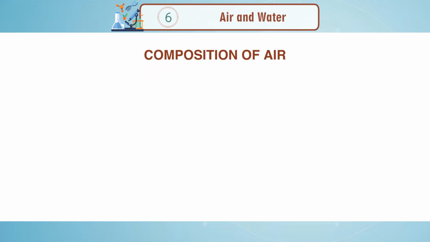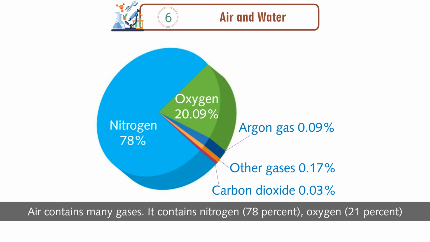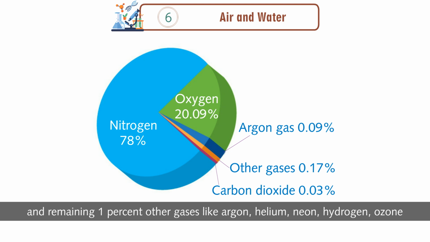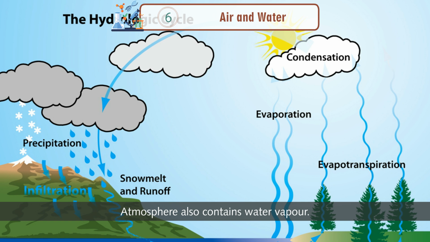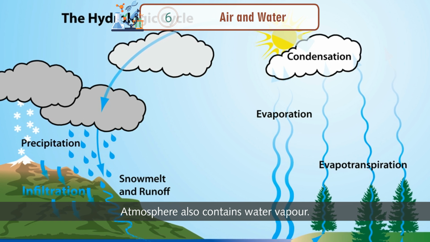Composition of air. Air contains many gases. It contains nitrogen about 78%, oxygen about 21%, and remaining 1% other gases like argon, helium, neon, hydrogen, ozone, and carbon dioxide. Atmosphere also contains water vapor.